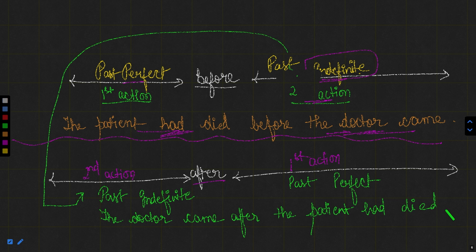These two opposites only change the positions of the two clauses. Otherwise, the tenses remain the same. So you have seen both types of sentences over here, using before and using after. These are the types of compound sentences.